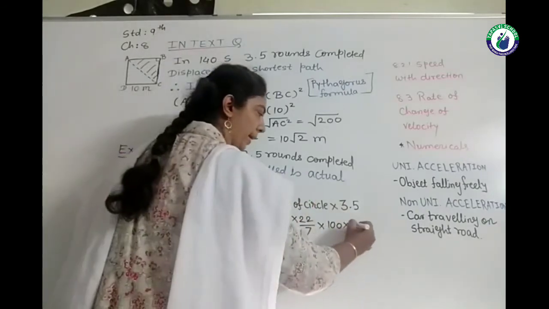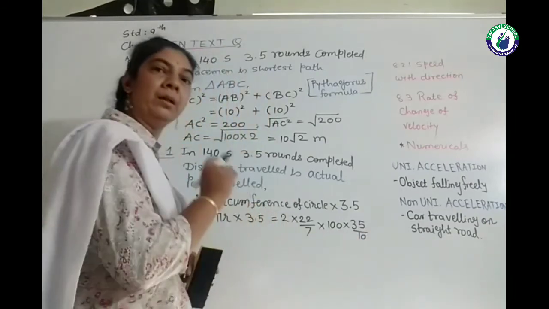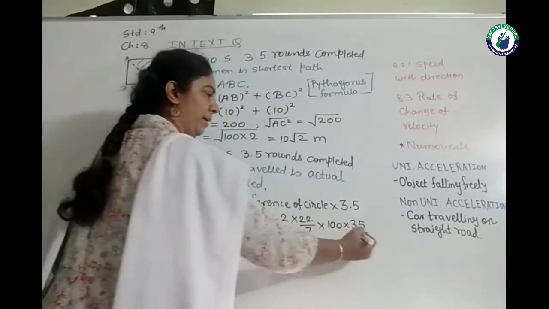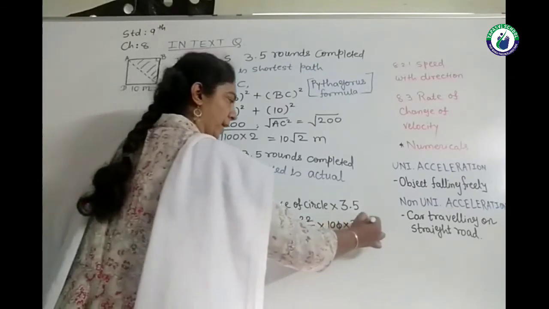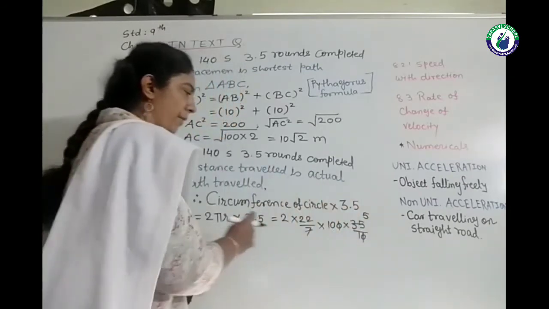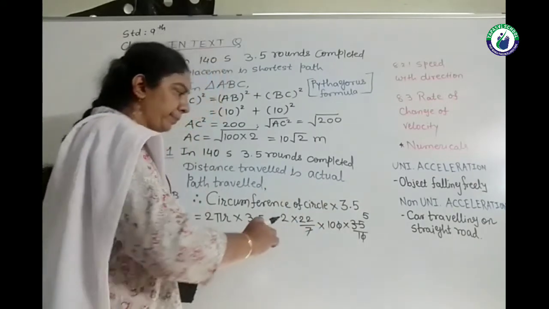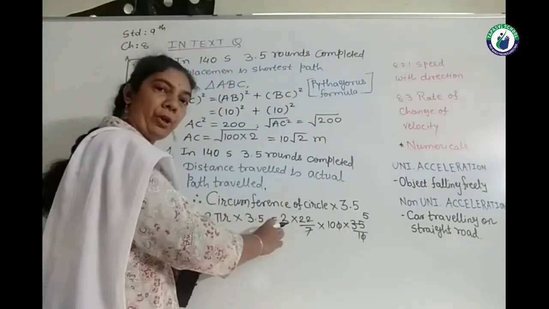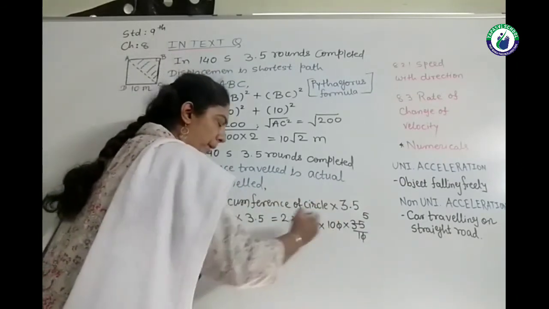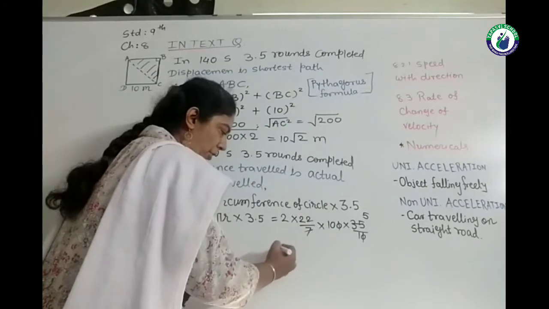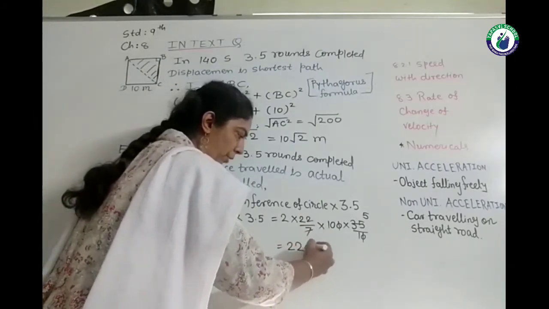So I can write 35 by 10 if I remove the decimal point. Then I can cancel this 0. 7 5s are 35. Now I don't have anything in the denominator, so I just have to multiply. 22 2s are 44. 44 multiplied by 50, we will get the answer 2200 meter.